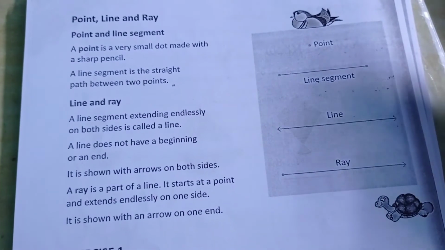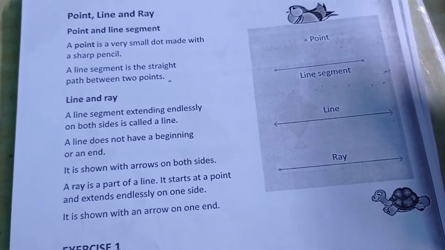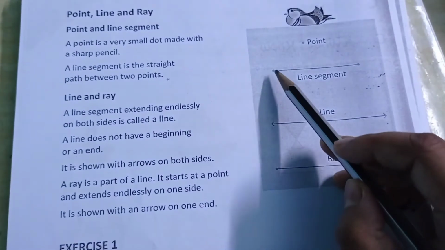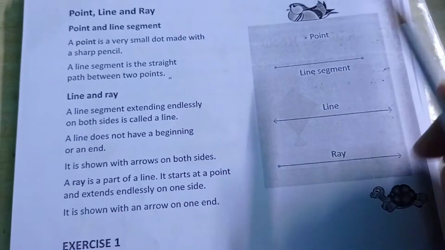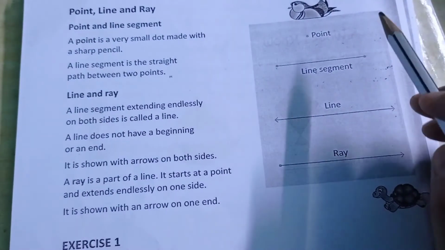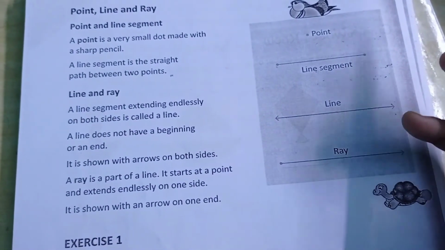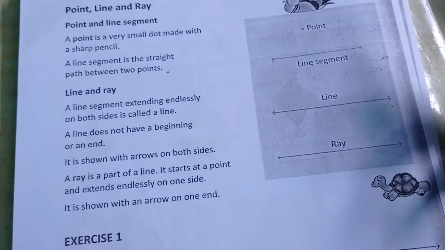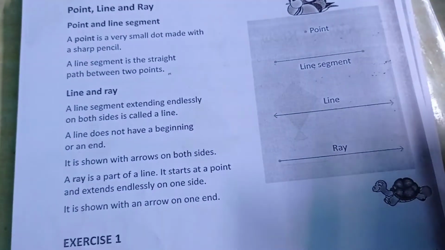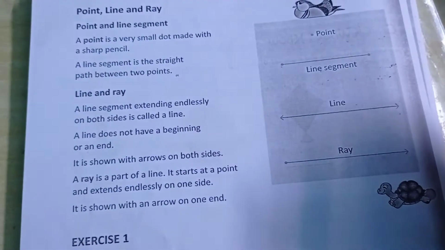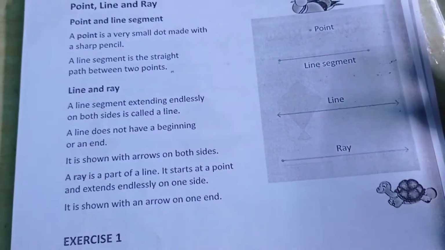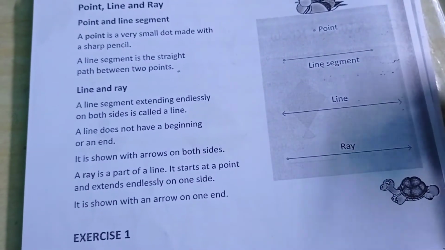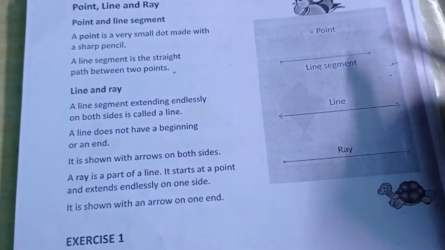A line segment is the straight path between 2 points. So it is a straight path and it has a fixed distance. Okay, line segment used to have a fixed distance. If it's 5 centimeters, it will start here and it will end here. So whenever you need to draw something with a fixed distance, or measure a length of something, we used to draw line segments.